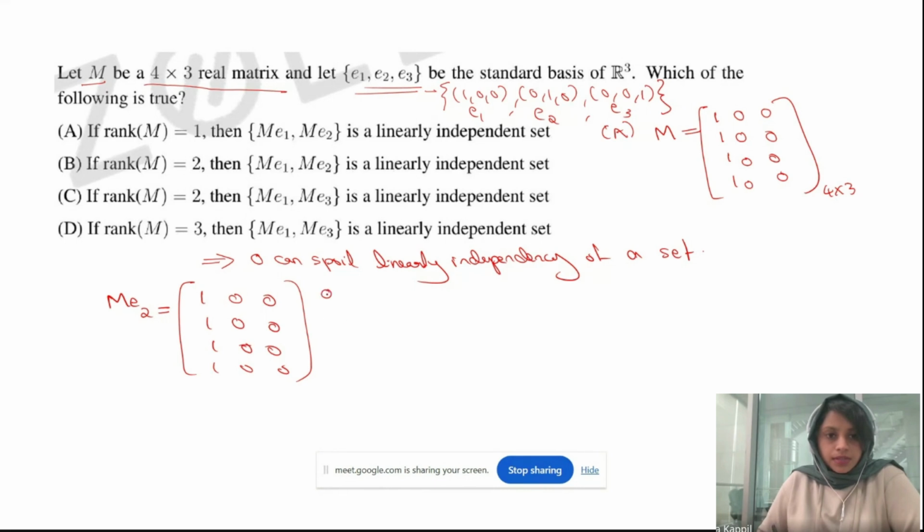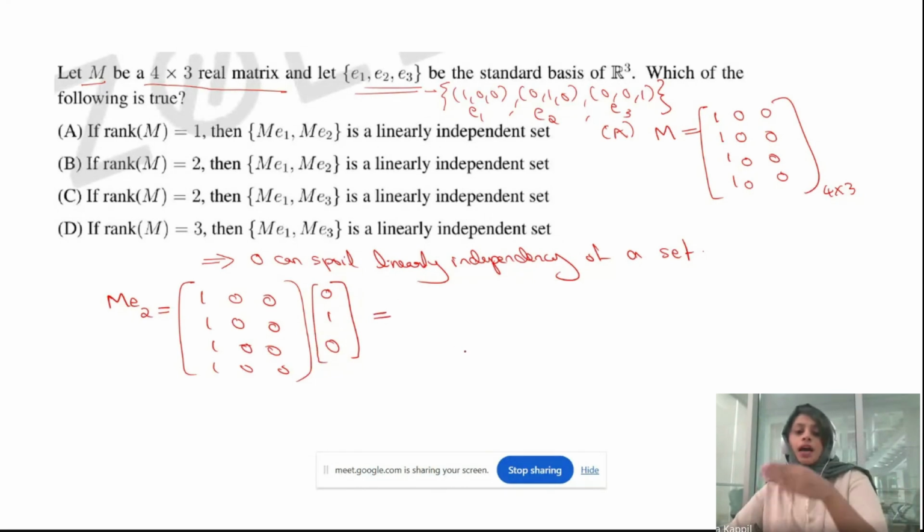What is my E2? 0, 1, 0, correct? This is my E2. Then on multiplying, I will prove that if this is 0, the set is linearly dependent. So on multiplying, definitely this will be 0.